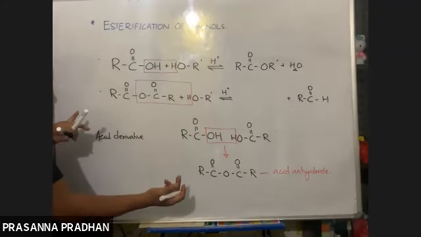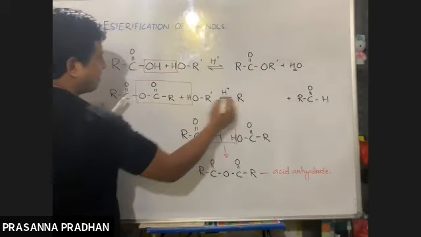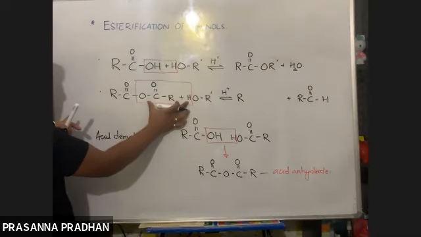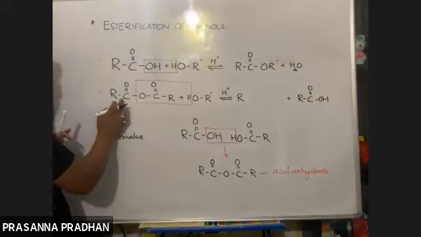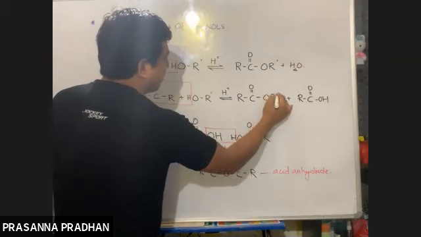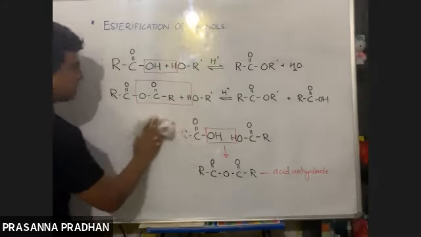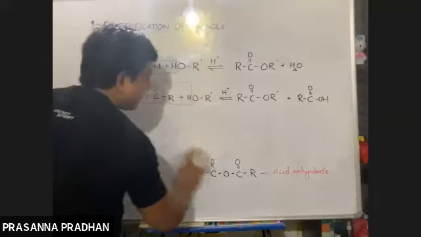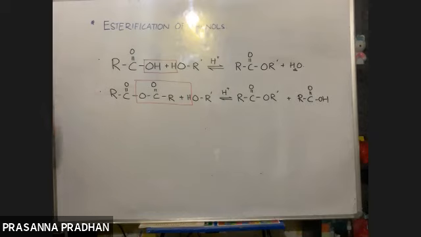What is the remaining part? These are removed as carboxylic acid, OH. What is the part which is left then? R, C double bond O, R dash. Again, esters are formed. So esters are formed when carboxylic acid reacts with alcohol, or when acid anhydride reacts with alcohol. So this is the second esterification reaction which we came to know today itself.